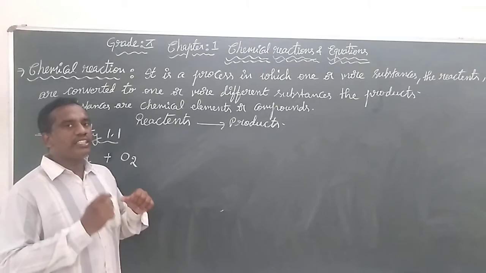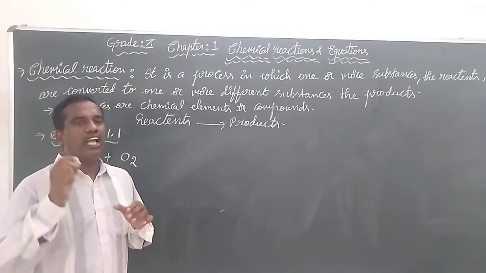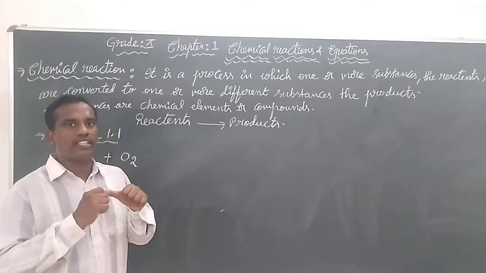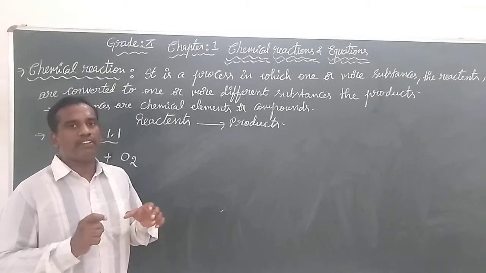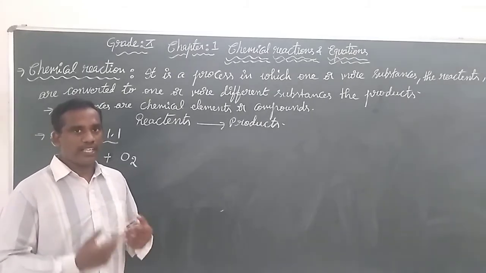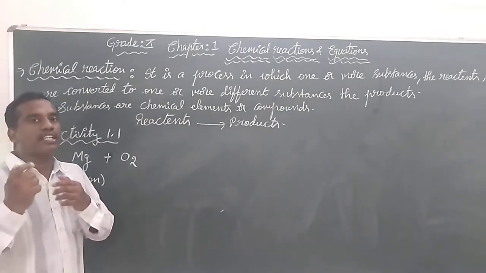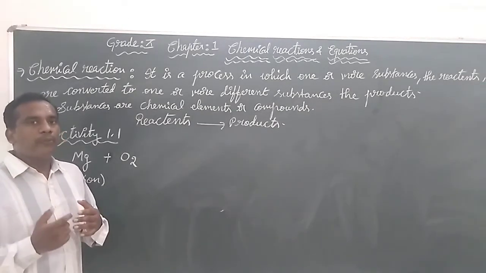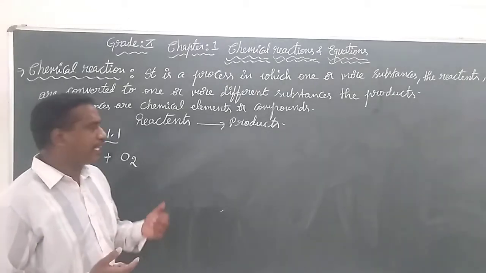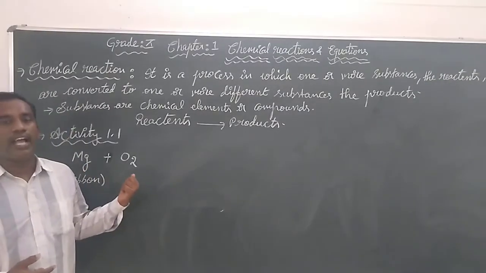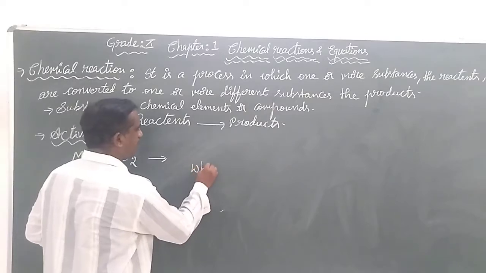Good. Now, in that activity, what we will be observing is that a magnesium ribbon will be held with the help of the tongs. When we start burning that magnesium ribbon, during the process of burning, the magnesium will react with atmospheric oxygen to form a white colored ash.